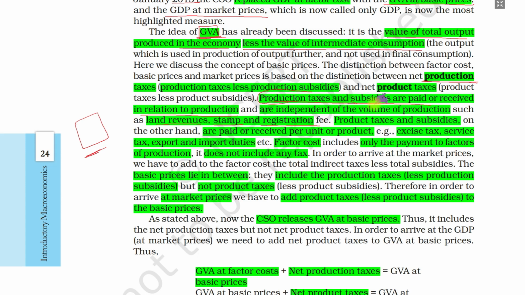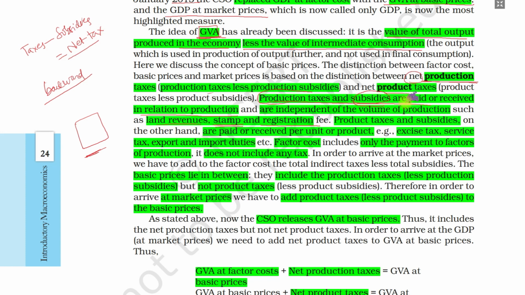And subsidies, we subtract subsidies from taxes. Subsidies are what the government gives. Suppose we are opening an industry in a backward region. The state government may give some relaxation in land revenue and stamp duty. So we subtract these subsidies from the taxes. So taxes minus subsidies equals net tax. Keep this in mind. So here we calculate net production tax: taxes minus subsidies.